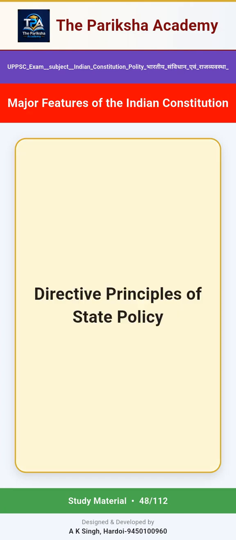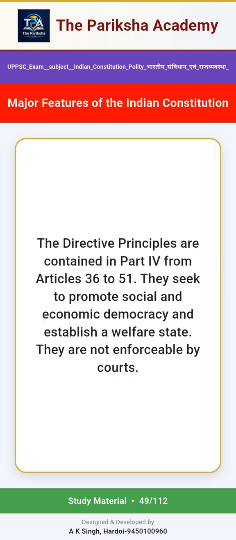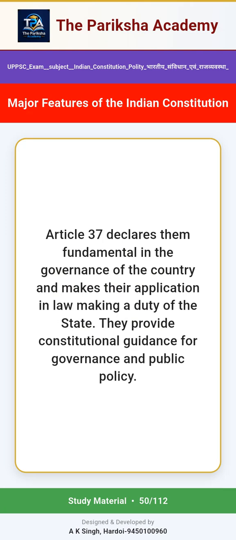Directive principles of state policy. The directive principles are contained in Part 4 from Articles 36 to 51. They seek to promote social and economic democracy and establish a welfare state. They are not enforceable by courts. Article 37 declares them fundamental in the governance of the country and makes their application in law making a duty of the state. They provide constitutional guidance for governance and public policy.